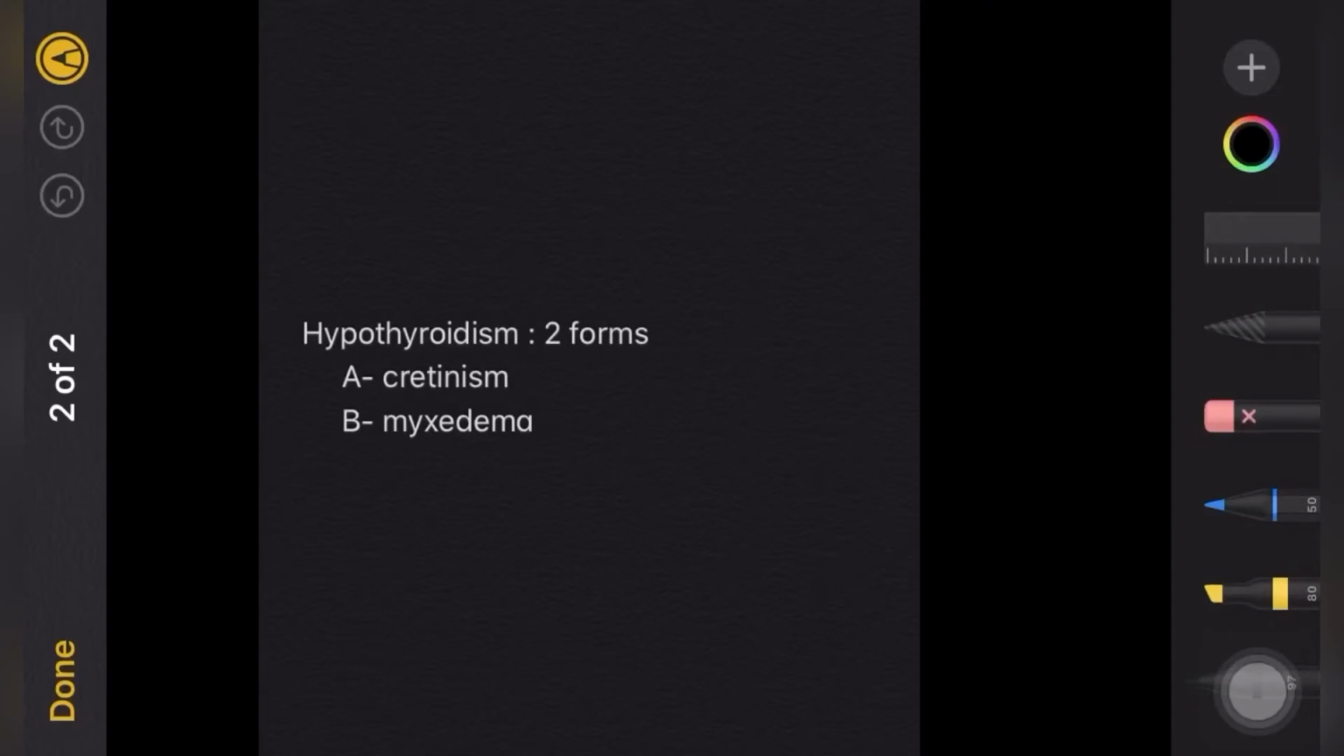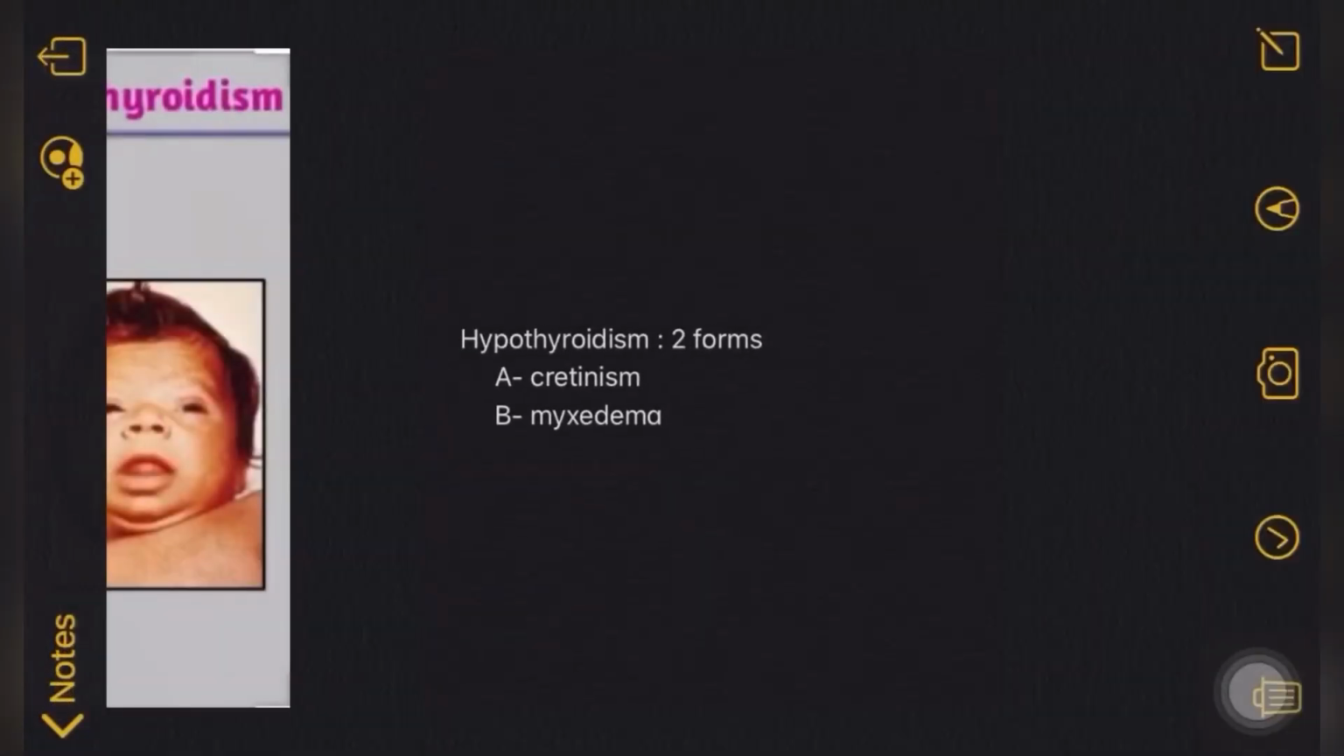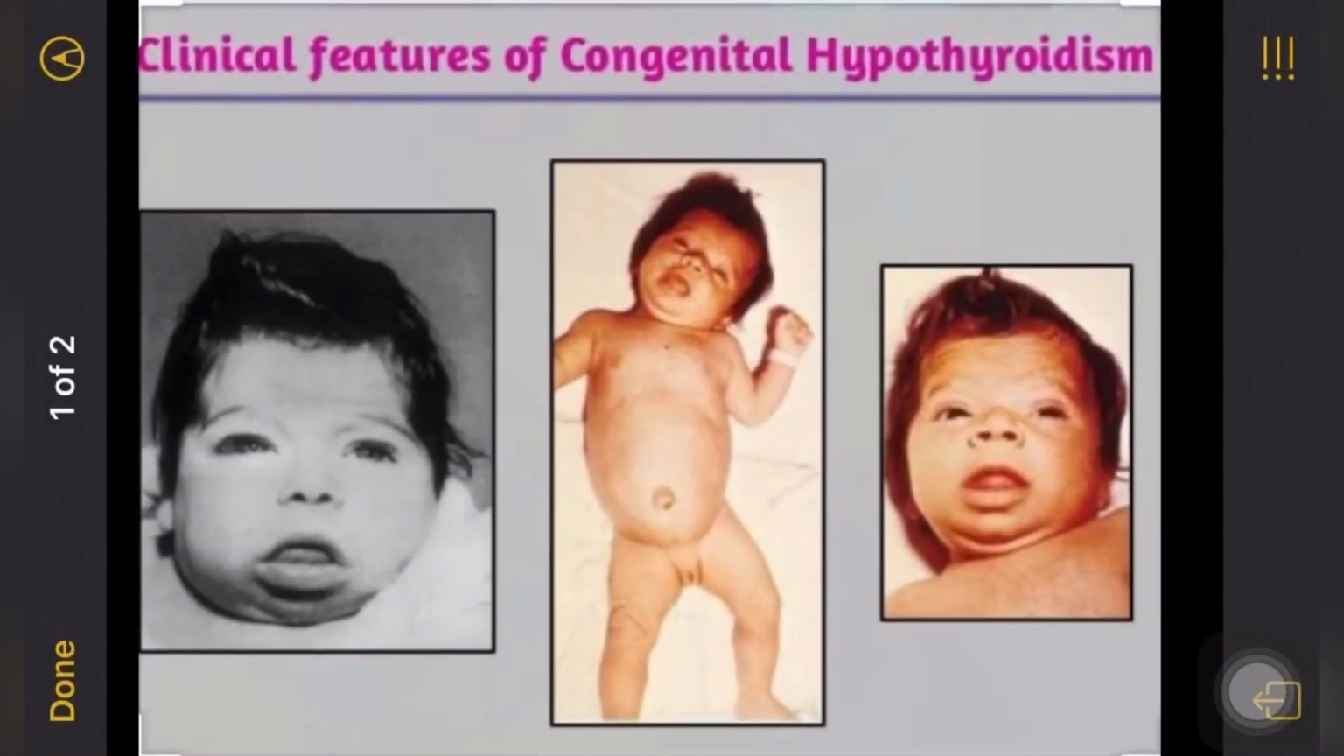Now let's focus on the clinical features. If you see in these pictures, the child has a very peculiar face. There are widely set eyes, a very narrow forehead, the face is round, there is a big protuberant tongue, and a broad and flat nose.